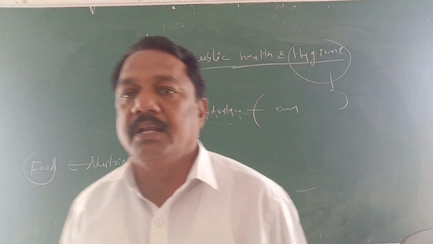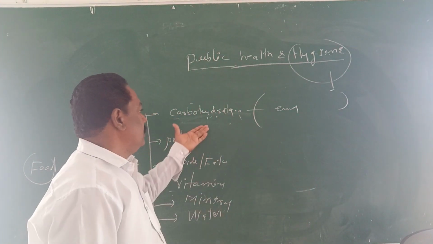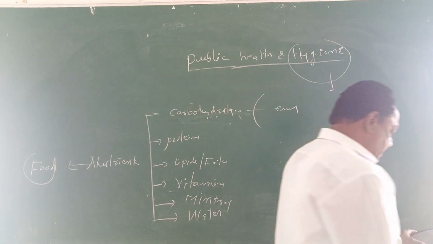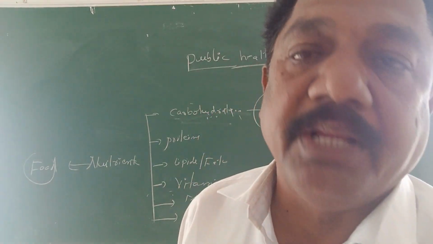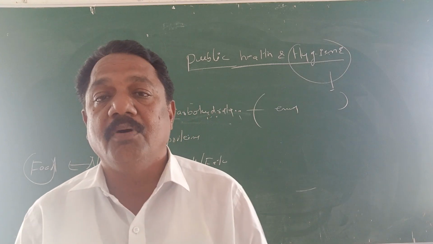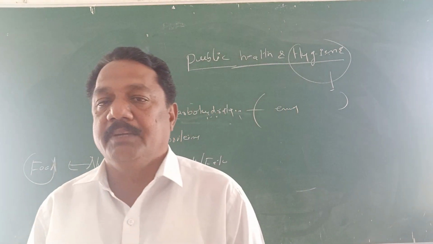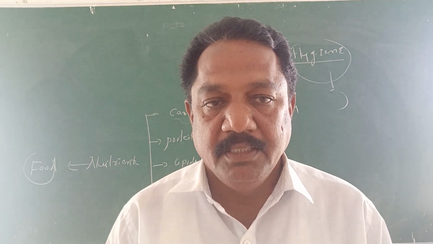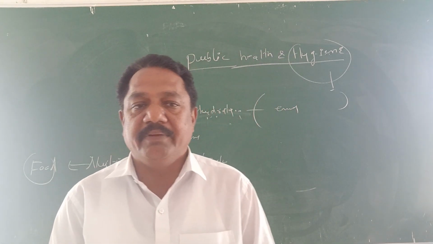Energy-producing chemical compounds are called carbohydrates. So what is the use of carbohydrates? The animal requires energy. Without energy, an animal cannot talk or walk, and internal organs also cannot function. Every organism functions only in the presence of energy. Without energy, an animal cannot exist, so energy is very important.